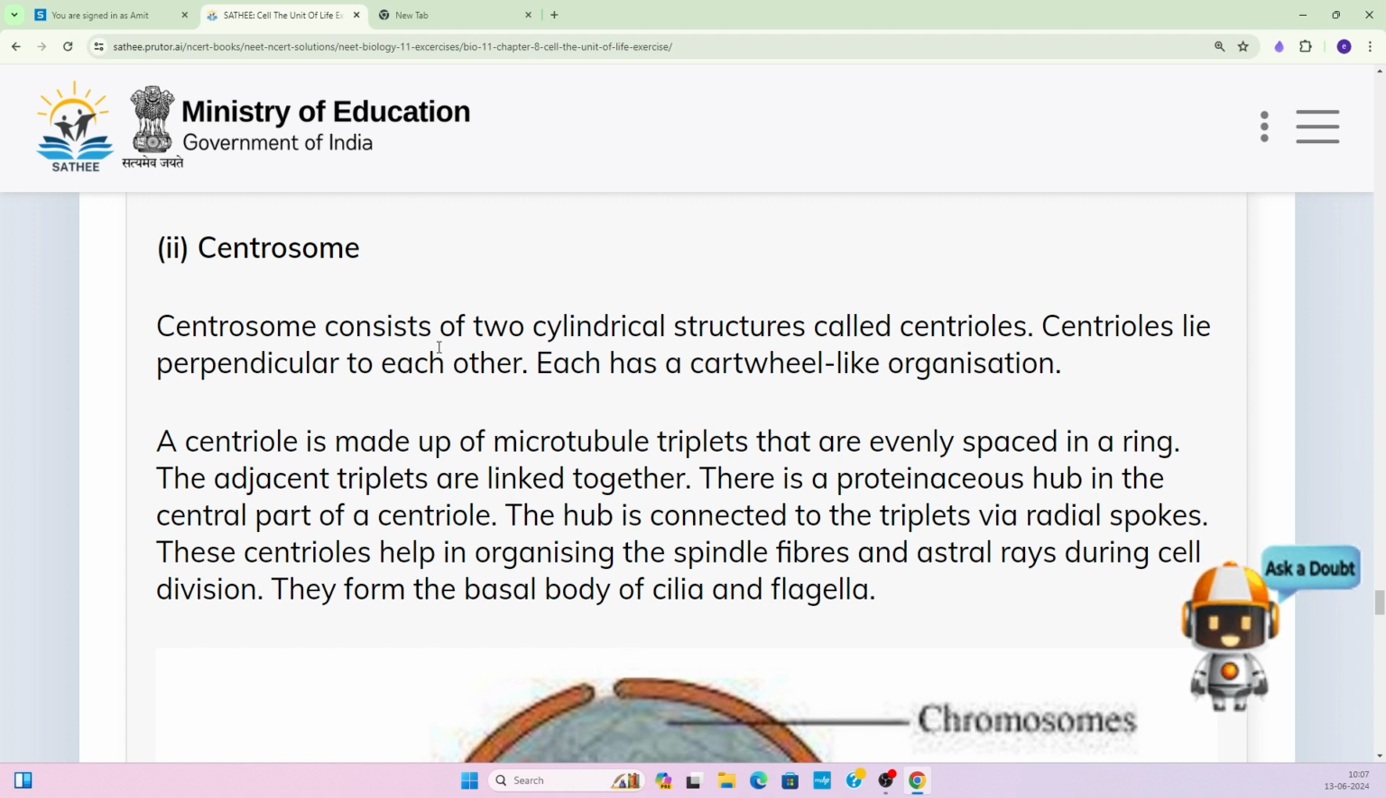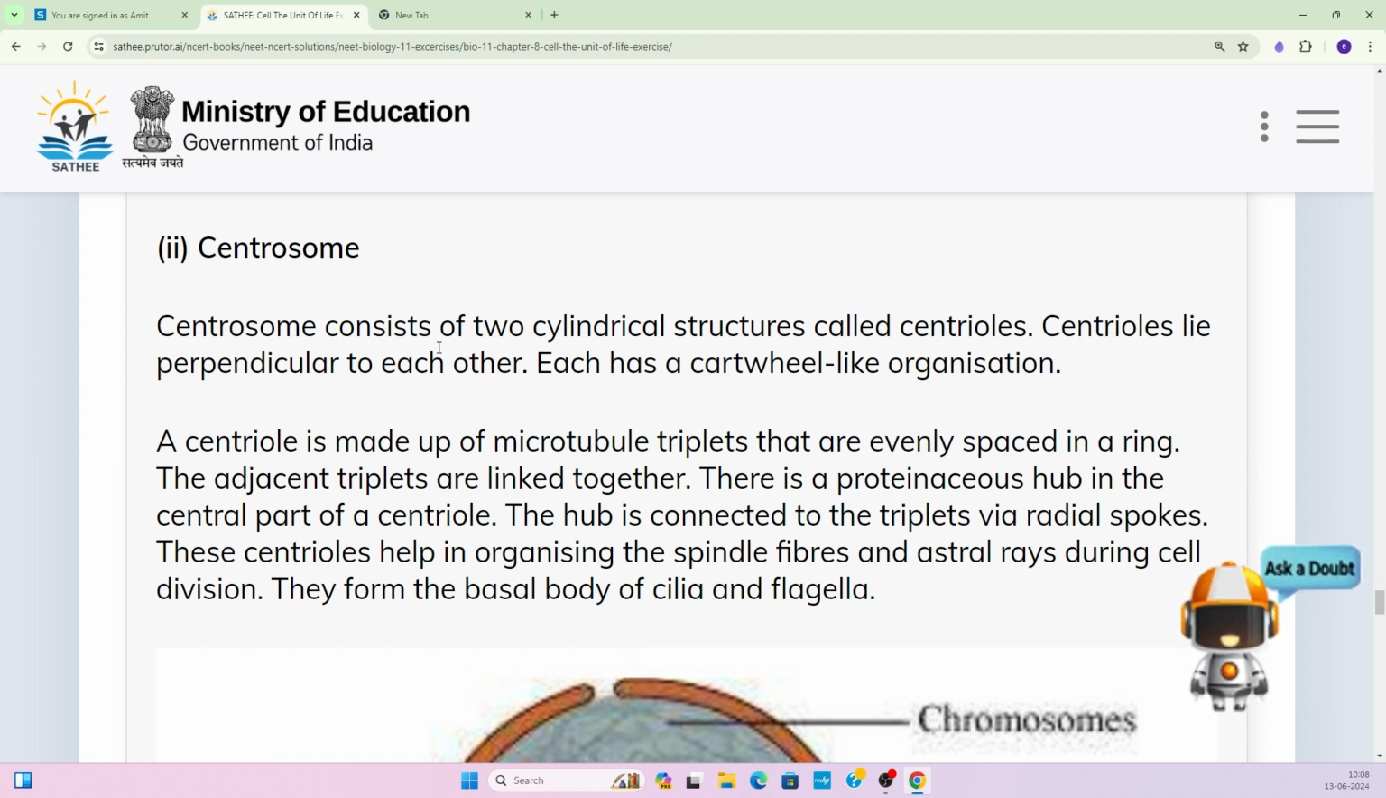So 3 microtubules unite together to form the centriole structure, and they are evenly spaced in a ring. Nine triplets are arranged in a circular form, right? And there is a proteinaceous hub in the central part of the centriole. The hub is connected to the triplets via the radial spokes. So in the center there is a hub, and it is connected to the outer triplets by the radial spokes.